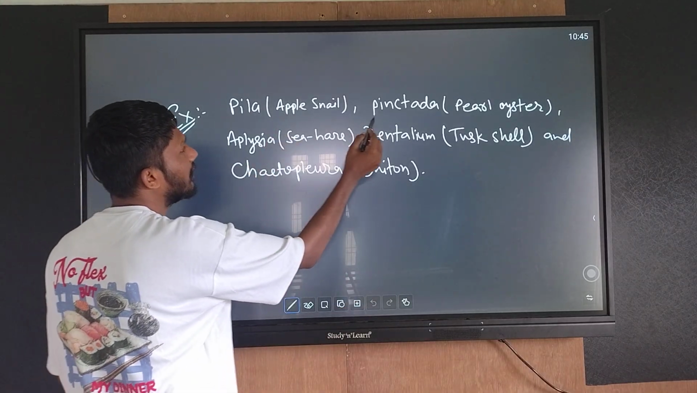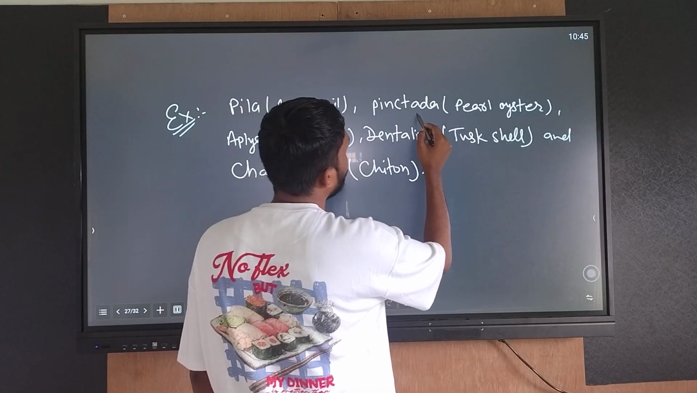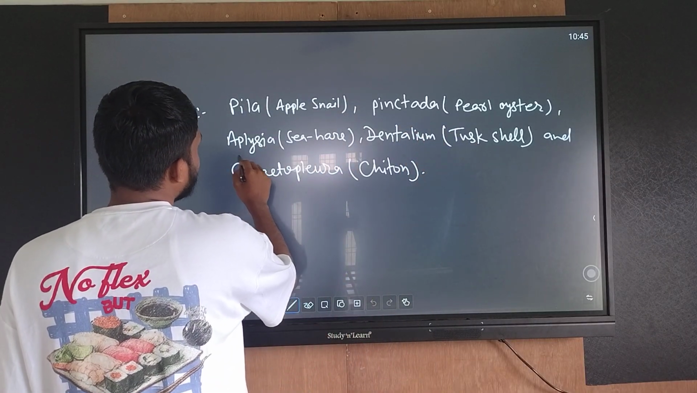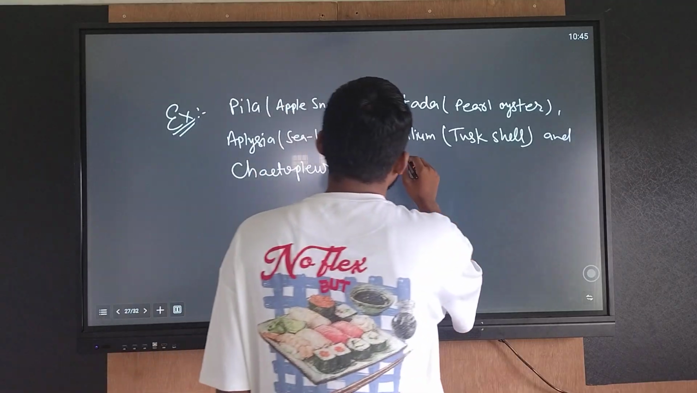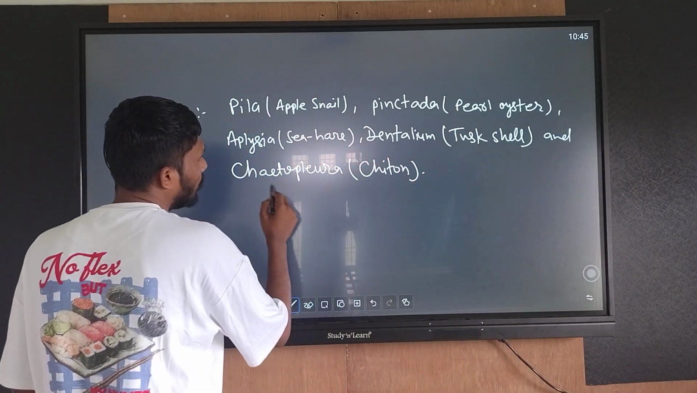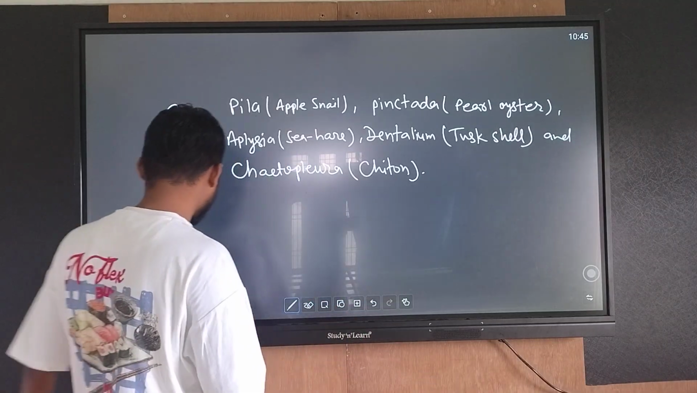Examples: Pila, apple snail; Pinctada, pearl oyster; Aplysia, sea hare; Dentalium, tusk shell; and Chaetopleura, chiton.